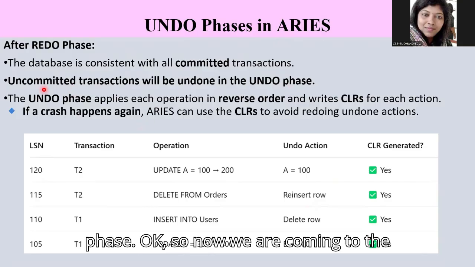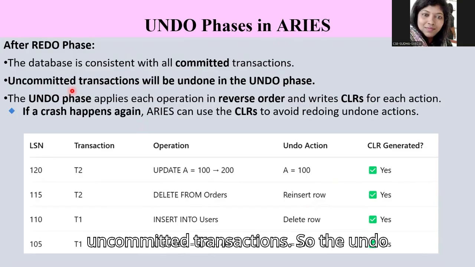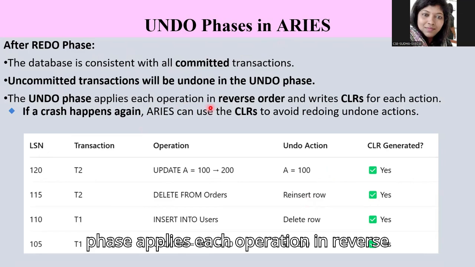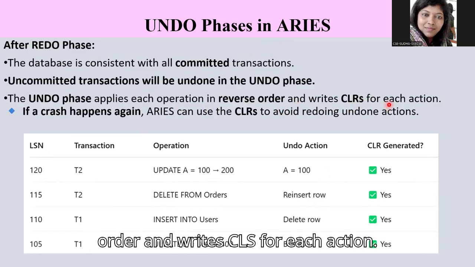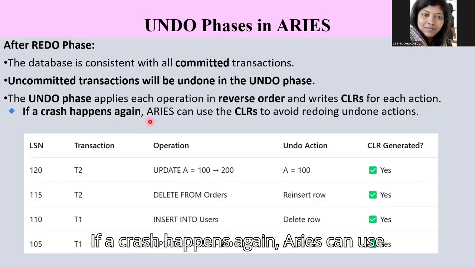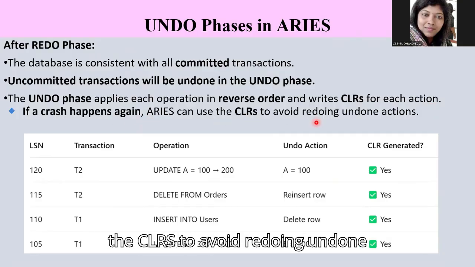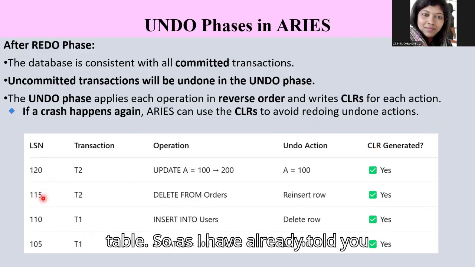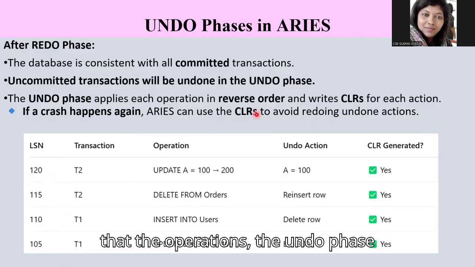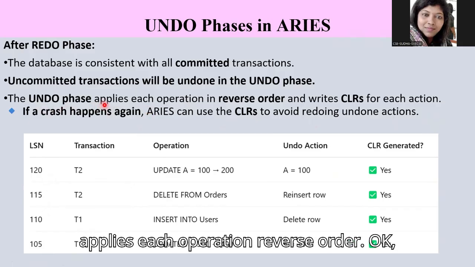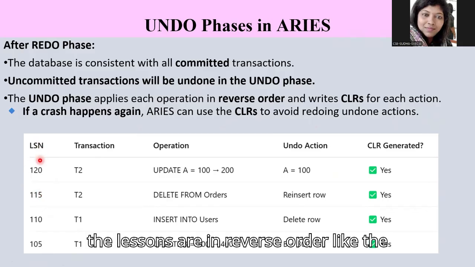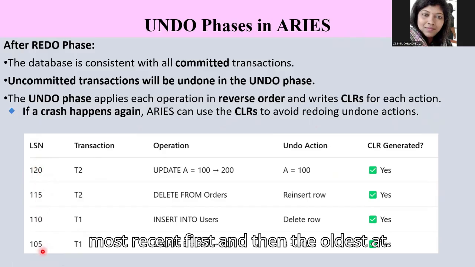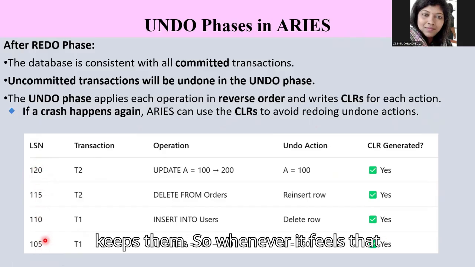Okay, so now we are coming to the uncommitted transactions. The undo phase applies each operation in reverse order and writes the CLRs for each action. If a crash happens again, ARIES can use the CLRs to avoid redoing undone actions. You can see that here in this table. As I have already told you, the undo phase applies each operation in reverse order. As you can see, the LSNs are in reverse order, the most recent first and then the oldest at the end and so on. So this is how it keeps them.